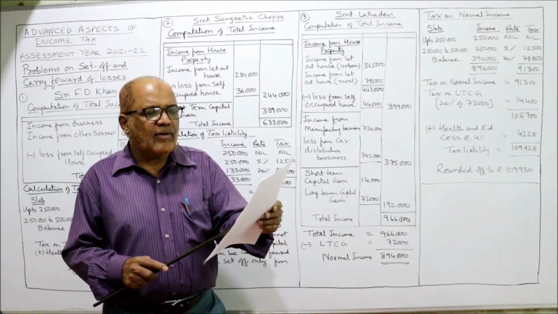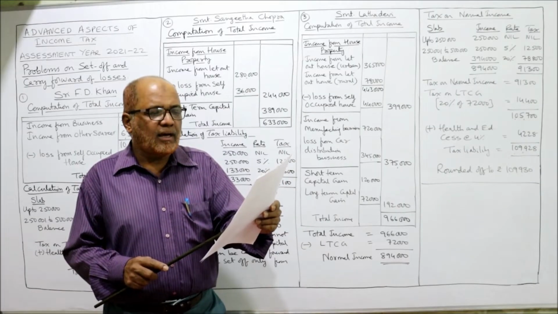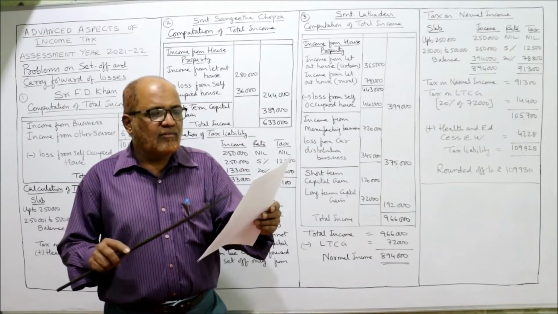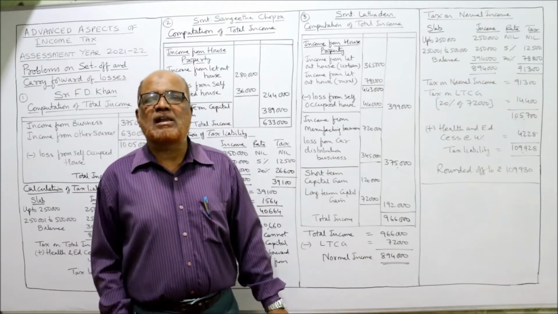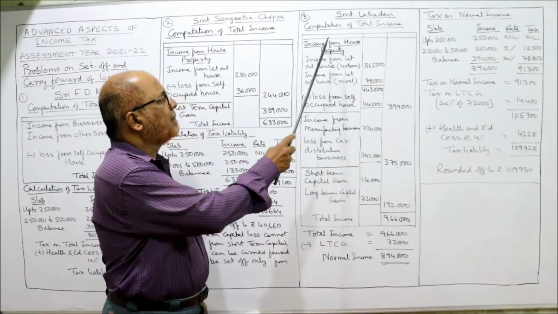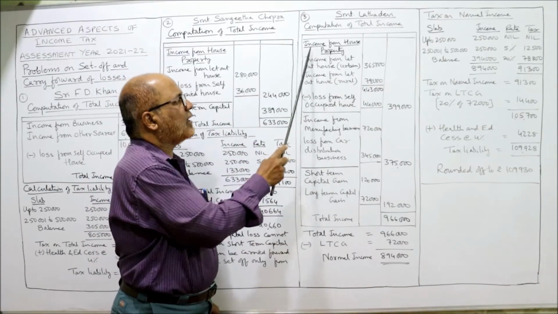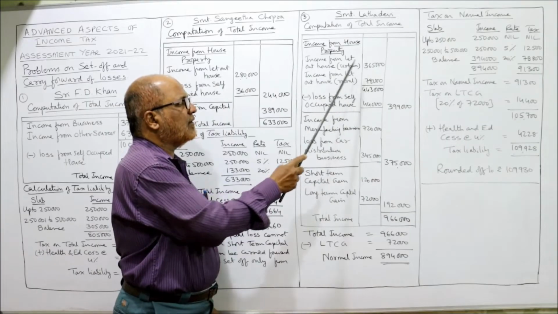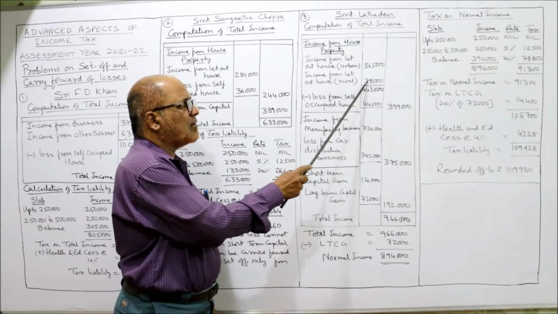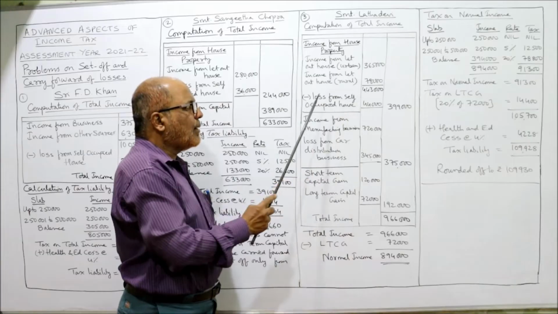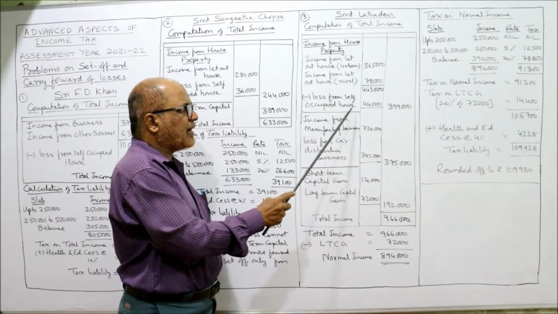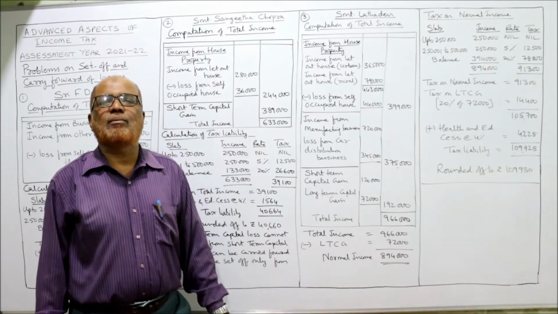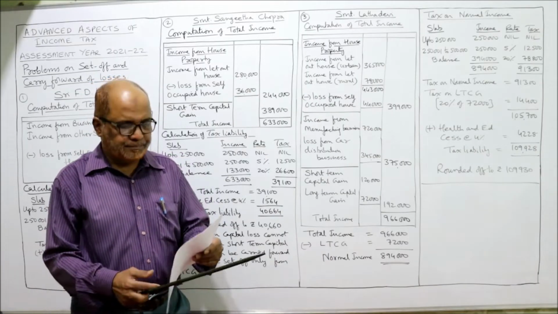So we add up income from let out house urban and income from let out house rural. We add up both the incomes. From that we deduct loss from self-occupied house. Now you can see Srimati Lata Devi, computation of total income. Income from house property. Income from let out house urban, 3,65,000. Income from let out house rural, 78,000. Total 4,43,000. Minus loss from self-occupied house, 44,000. So 3,99,000 is the income from house property.